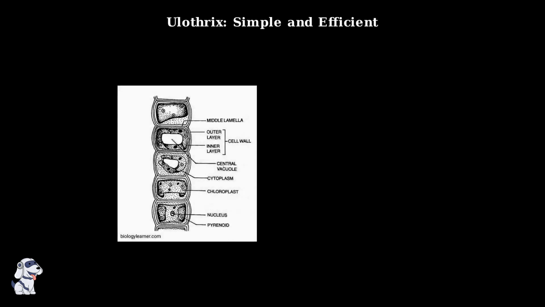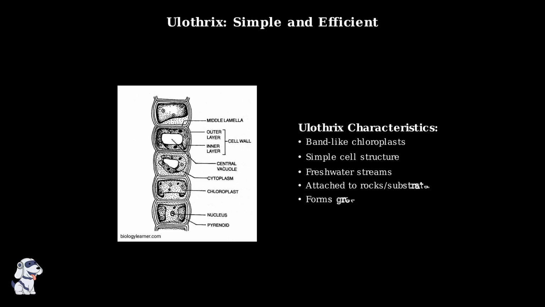Eulothrix represents a simpler form of unbranched filamentous algae. Unlike Spirogyra's spiral chloroplasts, Eulothrix has a more straightforward cellular organization with band-like or ring-shaped chloroplasts. Eulothrix is commonly found in freshwater streams where it attaches to rocks and other substrates. It forms simple, unbranched filaments that often create green mats in flowing water. The cells have band-like chloroplasts that wrap around the cell interior.